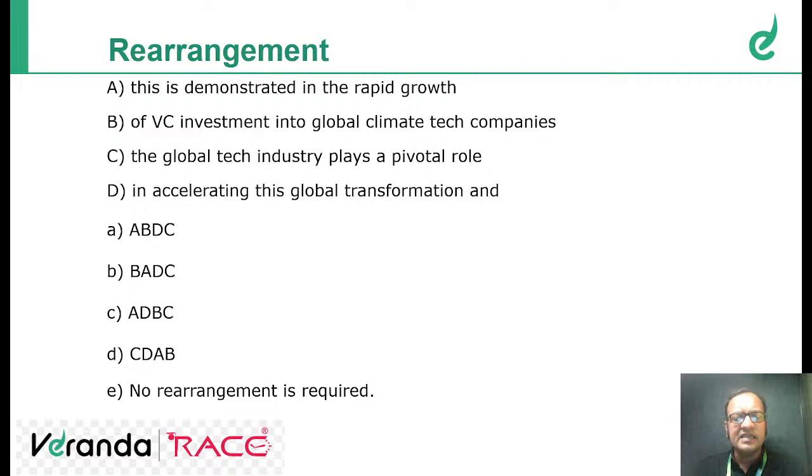I think C will start the sentence because B has "of," A has "this," D has "in." So C. Which option has C? C, D, A, B. So the global tech industry plays a vital role in accelerating this global transformation, and this is demonstrated in the rapid growth of VC investment into global climate tech companies. Very good. It's a very easy section of the exam, because even if you know the first or second sentence, you can identify from the options and eliminate the options. Okay.